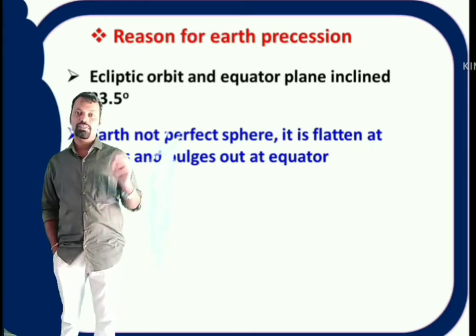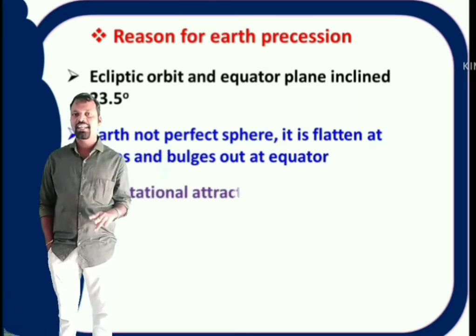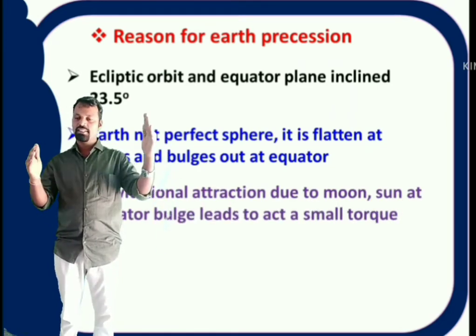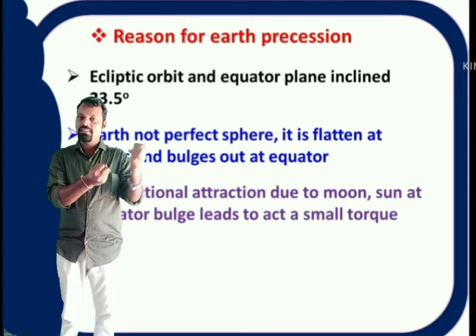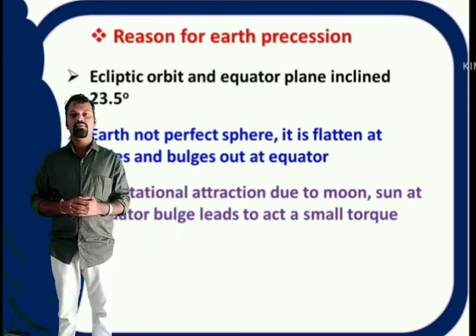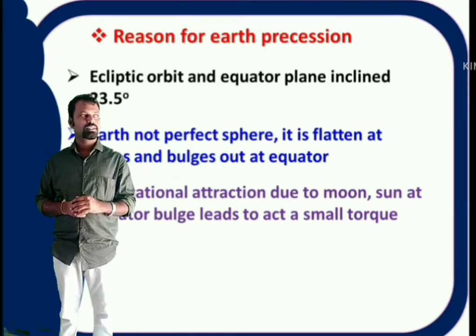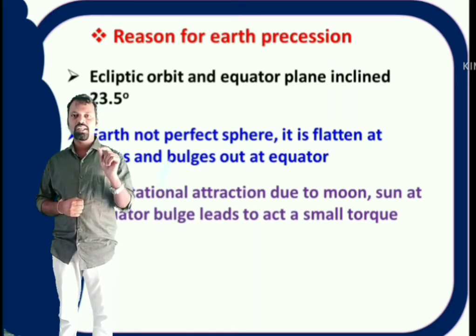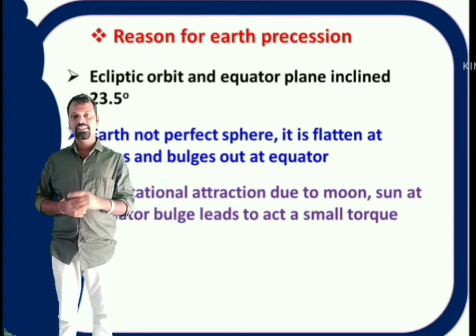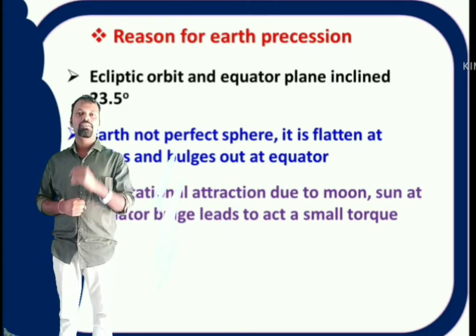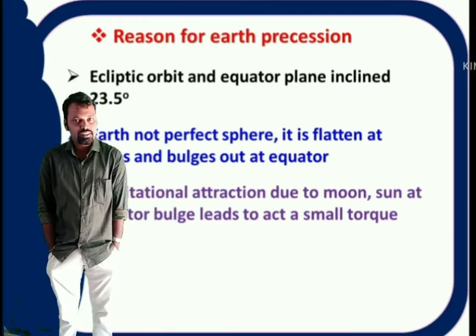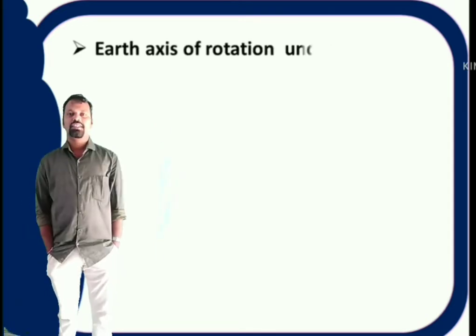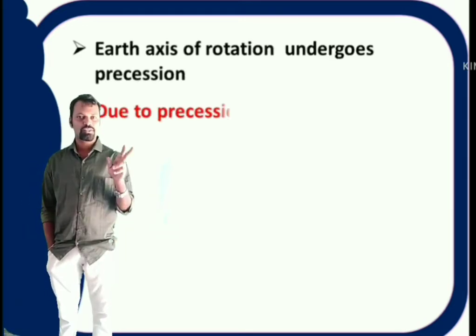Reason number 3 is, there is a gravitational attraction from the moon and there is a gravitational attraction from the sun. Due to the gravitational attraction from the sun and moon, at the equator bulge there acts a small torque. That means unequal gravitational attractions due to the moon and sun on the Earth, there acts a torque at the equator bulge. That torque slightly shifts the axis of the Earth. This leads to precessional motion, right? In this way, Earth undergoes precessional motion.